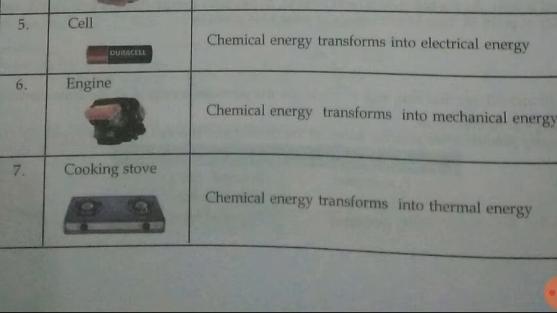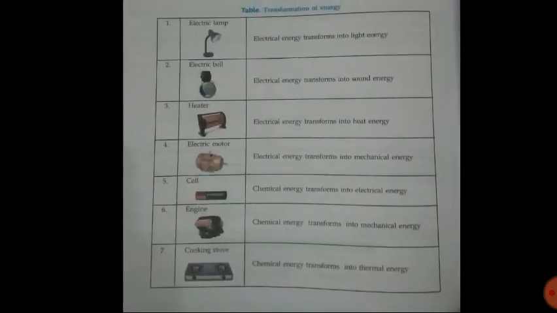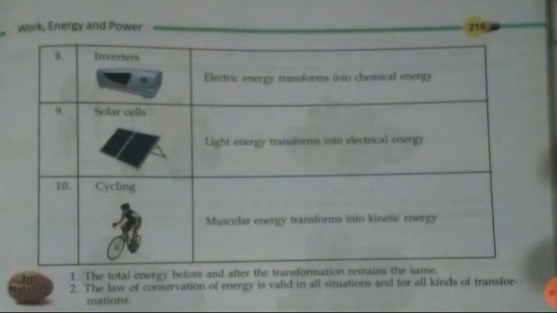Then seventh is cooking stove. In a cooking stove we have the chemical energy in the form of LPG gas, and because of that LPG gas we are getting heat, that is thermal energy. I hope all the transformations are clear to you. Then some more transformations are there. Inverters: in inverters electrical energy transforms into chemical energy. Inverters work like a battery. Inverters are charged with the help of electricity, so their electric energy transforms into chemical energy.